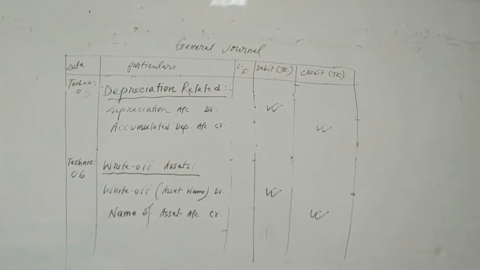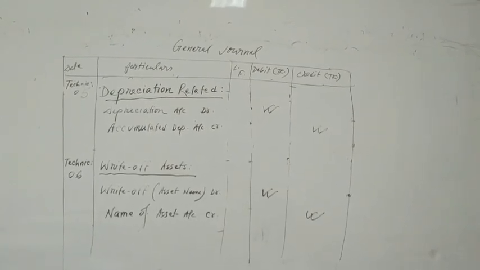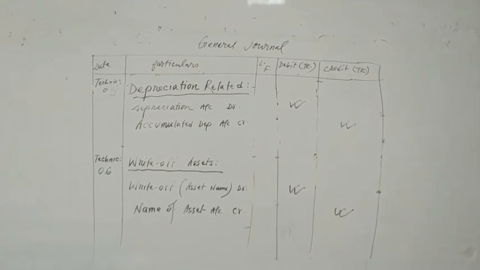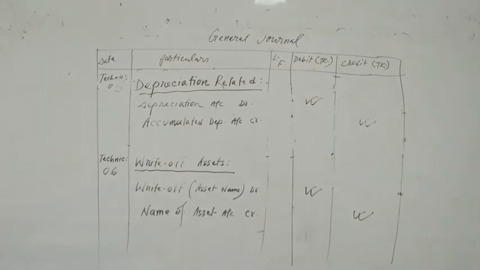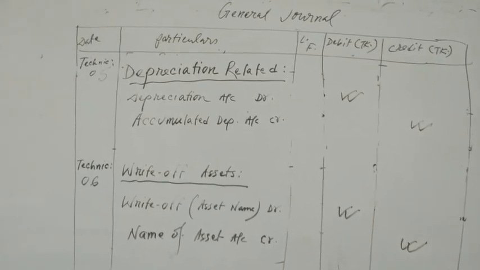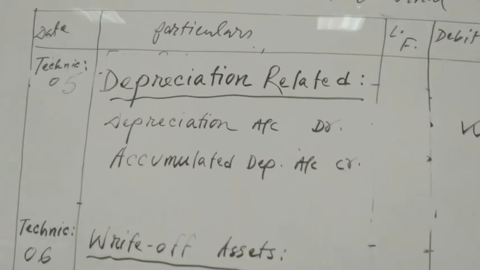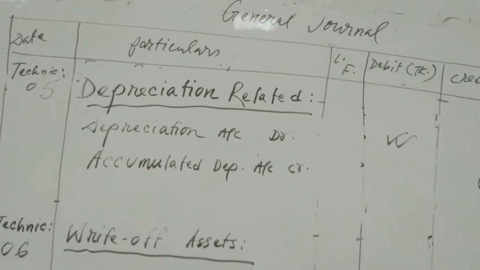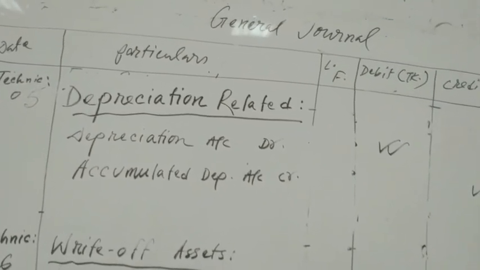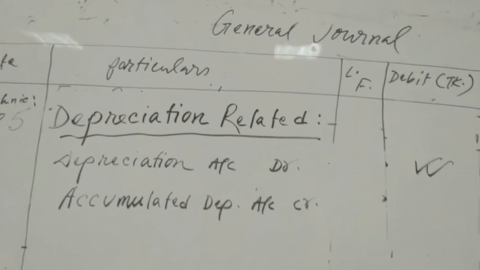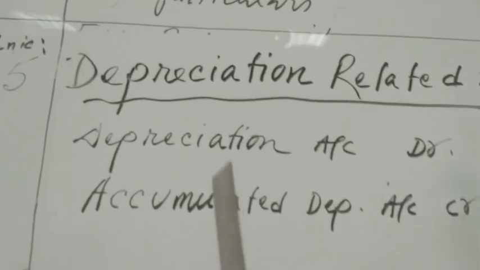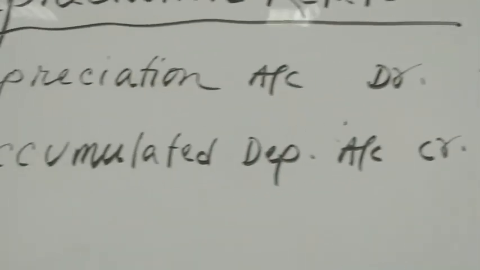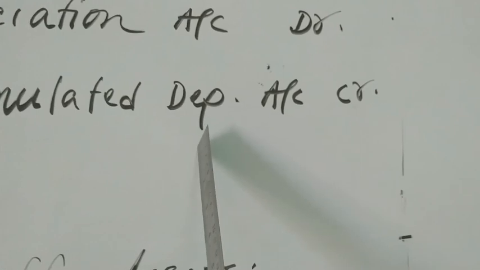Let's come to technique number 5 and technique number 6. These two techniques are very easy, and I think the maximum of you know these two techniques. Technique number 5, depreciation related items. You know, depreciation is your expense. This is a non-cash expense. However, all expenses are debit. So the depreciation account amount will be in the debit column, and then for credit, accumulated depreciation.